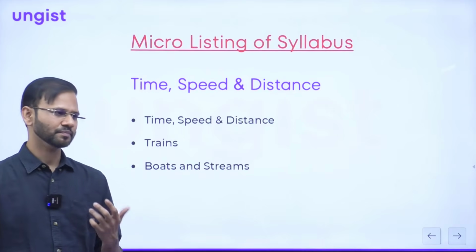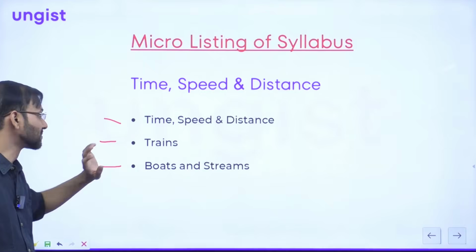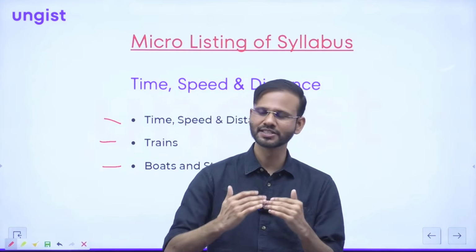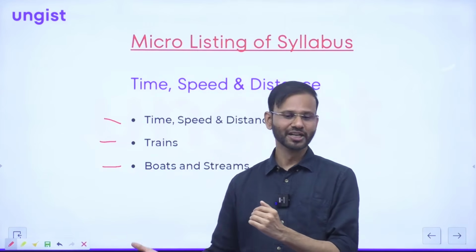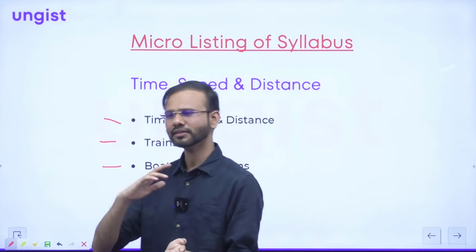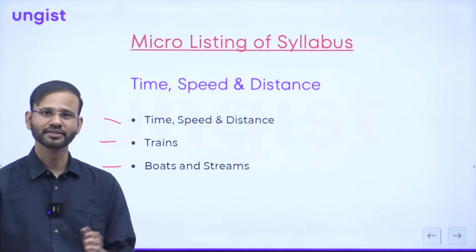Because here we have trains, boats and streams, and obviously we are talking about time, speed and distance. So obviously if you increase your speed, then the time taken will be less to cover the journey, right? So time and speed are inversely proportional to each other, right?